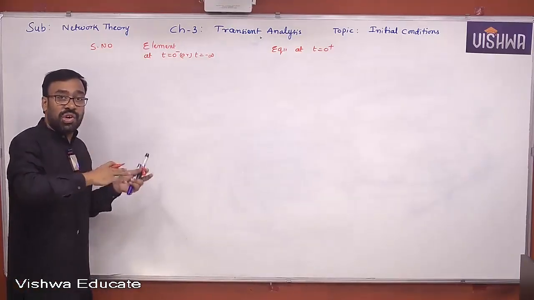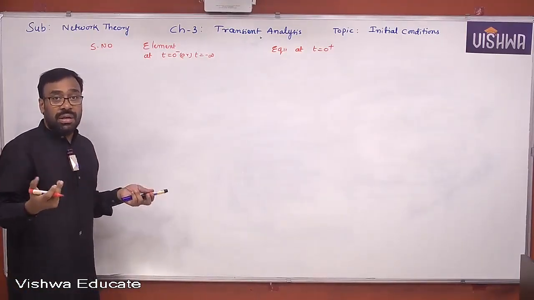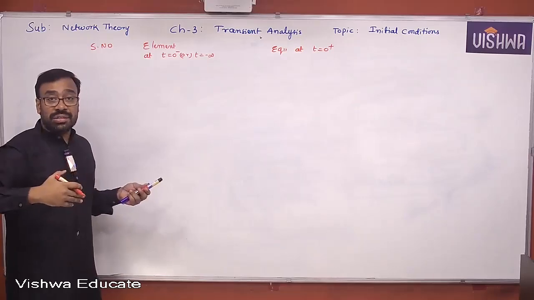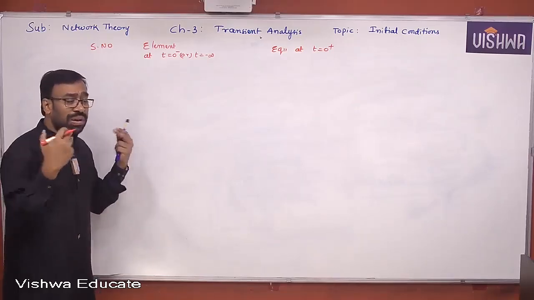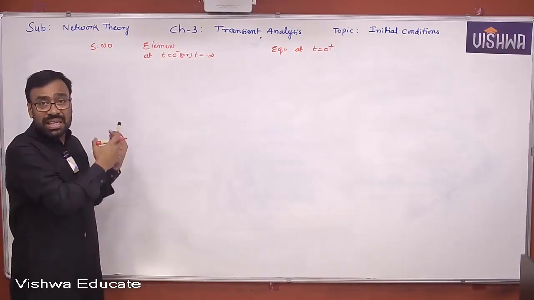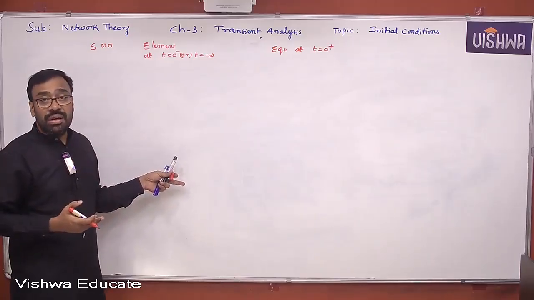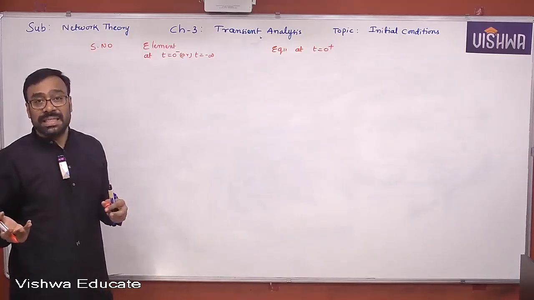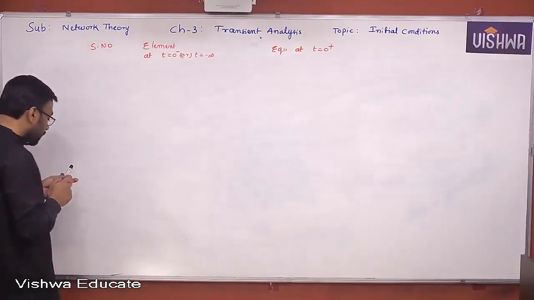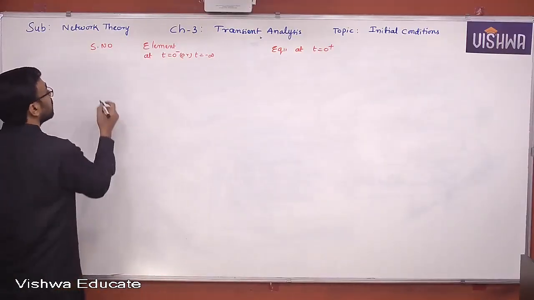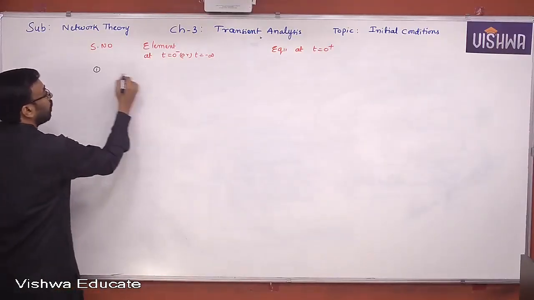That means before switching operation, what is the original element? It might be resistor, inductor, capacitor. And what is the equivalent? If you know t equal to 0 minus conditions, just now we have seen 0 minus conditions, if you know very well, probably you can construct t equal to 0 plus easily. Okay, so let us look at that. The first one is resistor.